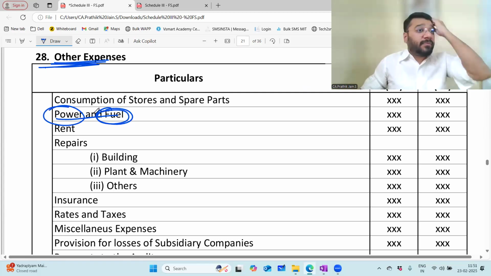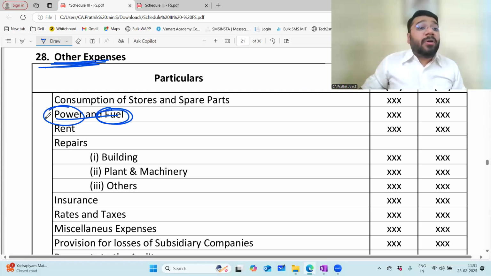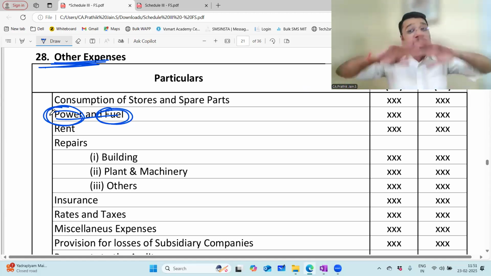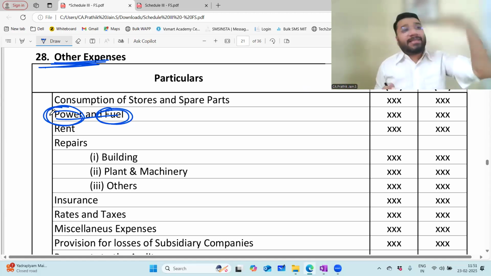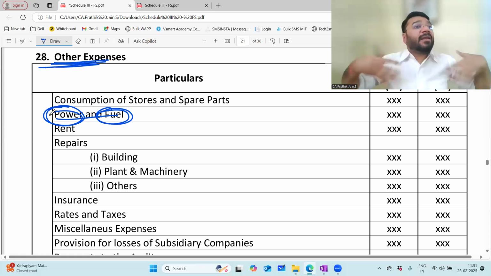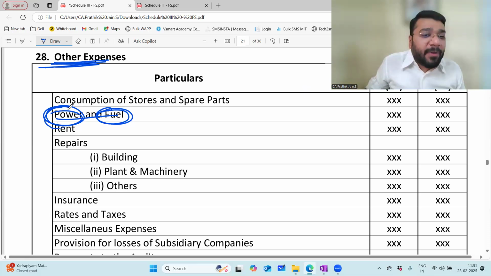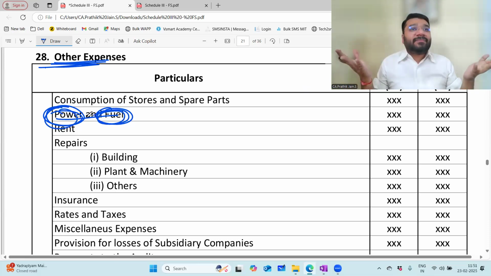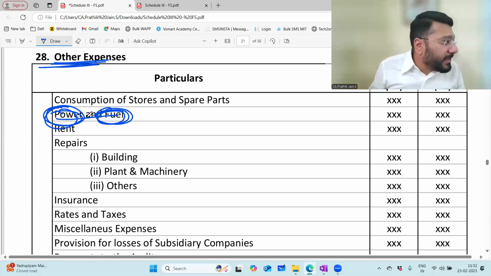Solar, will it not be EV? I'm talking about the consumption, the routine expenditure for that solar. If you have a solar plant set up, that is your asset. For running it, you have to incur some general, routine expenses, and those come into power and fuel. So if you have a genset, then the fuel that you put for the genset comes into power and fuel.